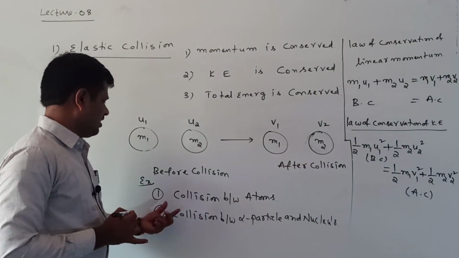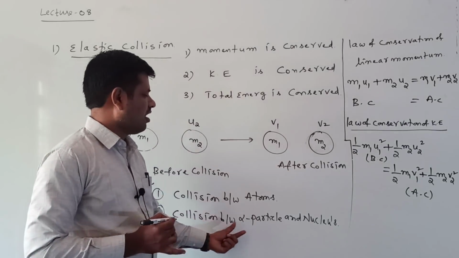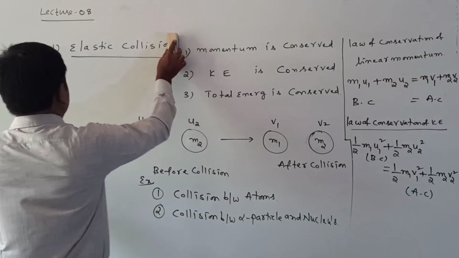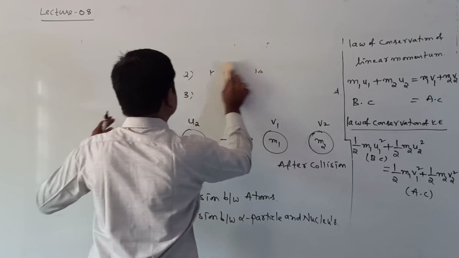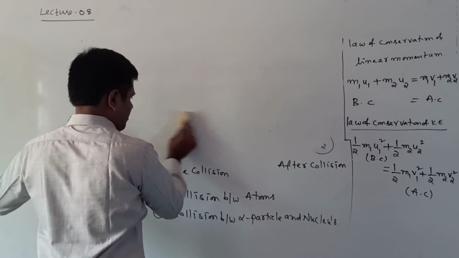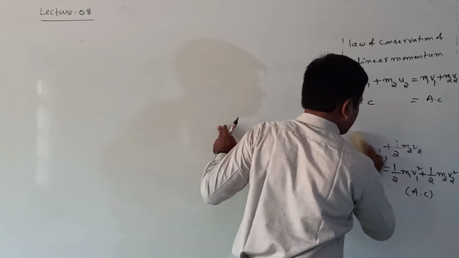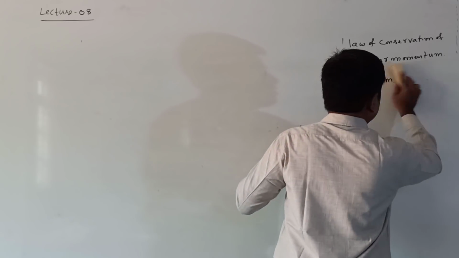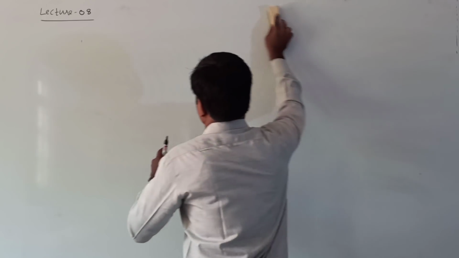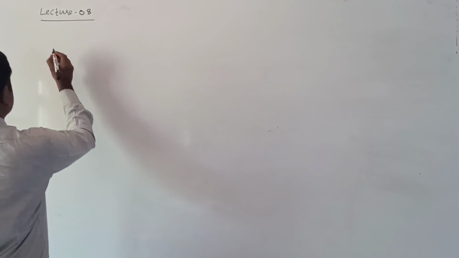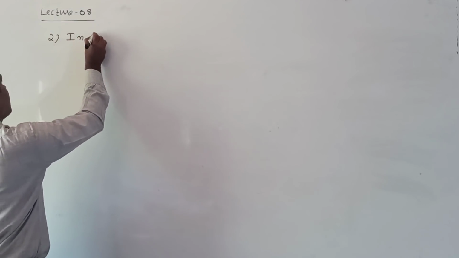What are the examples here? Examples are a collision between atoms, and a collision between an alpha particle and a nucleus. These are examples of elastic collision. Next, we will discuss the second type of collision, that is considered as an inelastic collision.